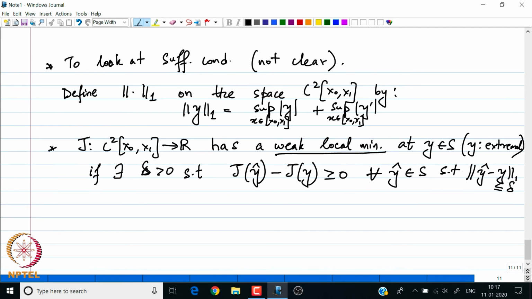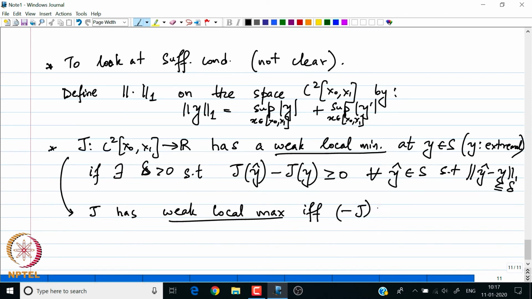Similarly, I can say that J has a weak local maxima if and only if minus J has weak local minima. So, I do not bother about local maxima at all, because the results for the local minimum with a minus sign will give me the results for the local maximum.